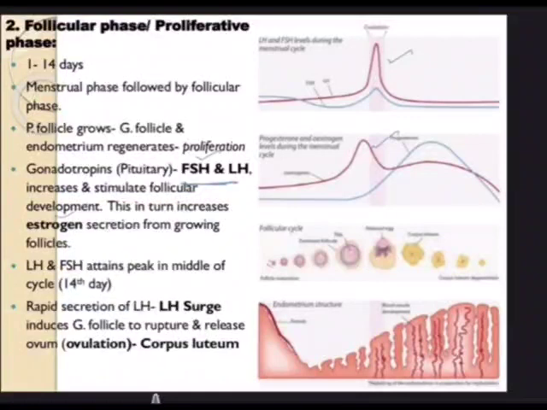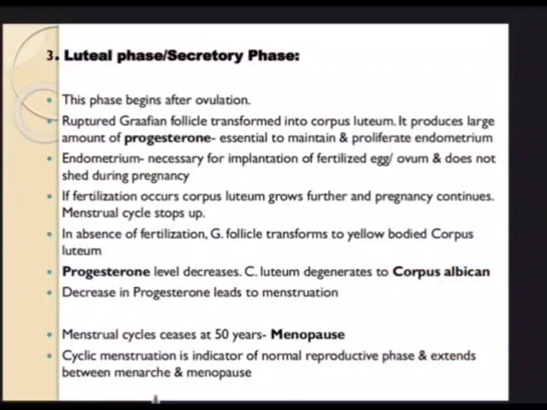Hence, it's a must. And this increases estrogen, as you are able to see in the graph. So the LH and FSH attain peak on the 14th day. The rapid secretion of the LH surge induces the Graafian follicle to rupture and release the ovum, resulting in formation of the corpus luteum.